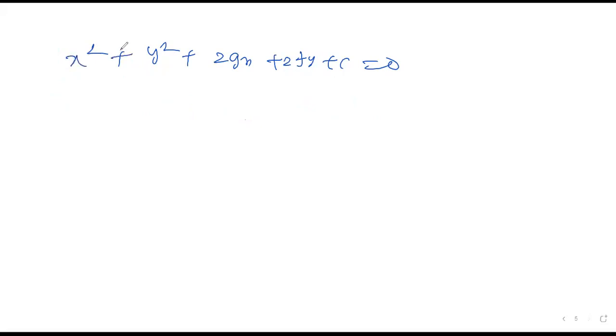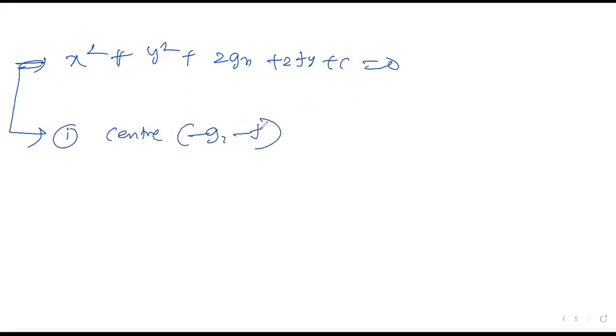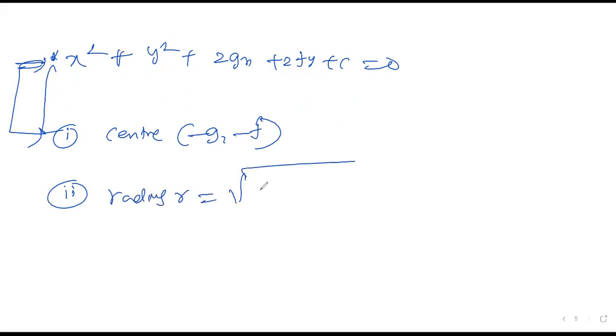So x square plus y square plus 2gx plus 2fy plus c is equal to 0. This is the general equation for the circle. The equation should be like this. In this formula, the center is minus g comma minus f. Second thing is the radius of a circle: r is equal to under root of g square plus f square minus c. Am I clear, right? Okay.